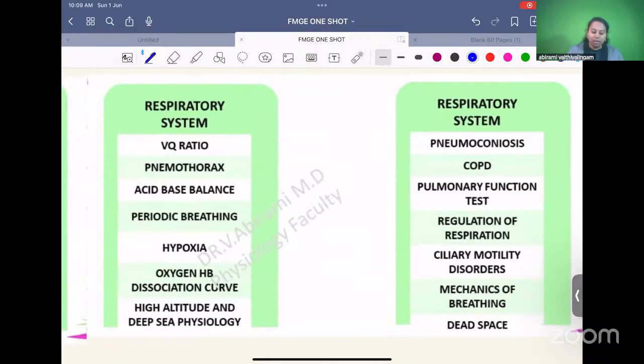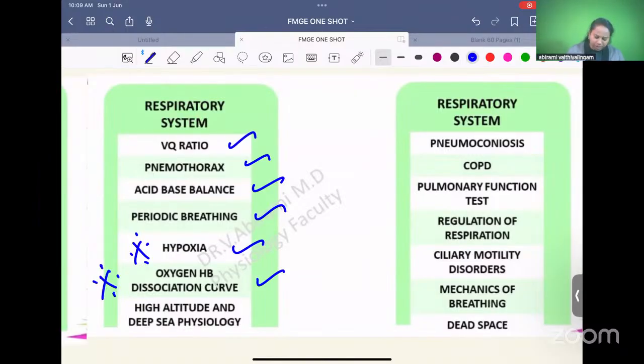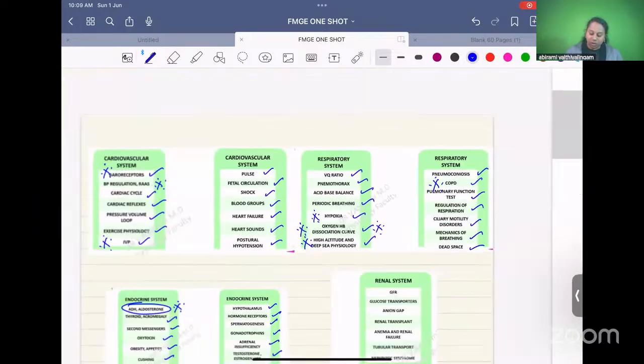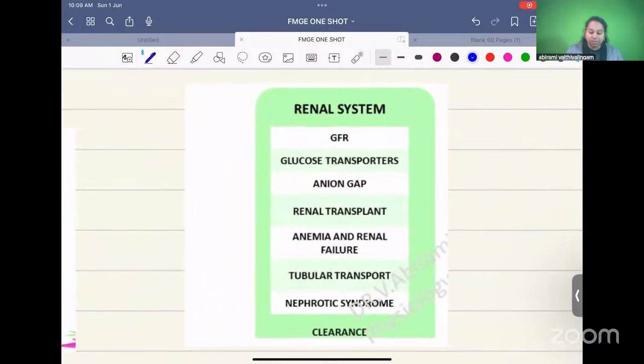Respiratory physiology: VQ ratio, pneumothorax, acid-base balance. In acid-base balance, you will get questions in physiology, biochemistry, as well as medicine. Periodic breathing, hypoxia, very important. Last year, we had a question on hypoxia. ODC curve, very, very important. Last year, we had a question on ODC curve. High altitude and deep sea physiology, again, very important. Pneumoconiosis, COPD, important. Pulmonary function tests, regulation of respiration, ciliary motility disorders, mechanics of breathing, and dead space. So these are all the topics that you must read before going to your exam.